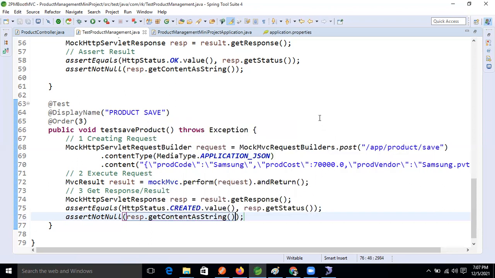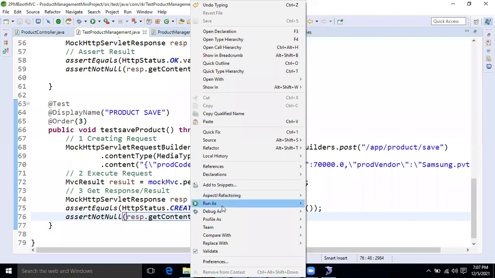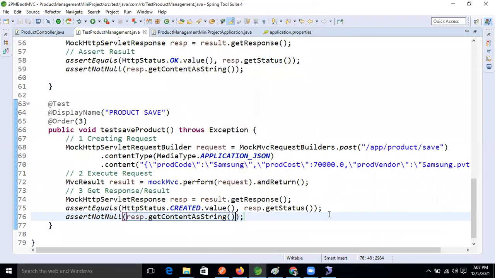Now fine. Okay, now let's test it. JUnit test.